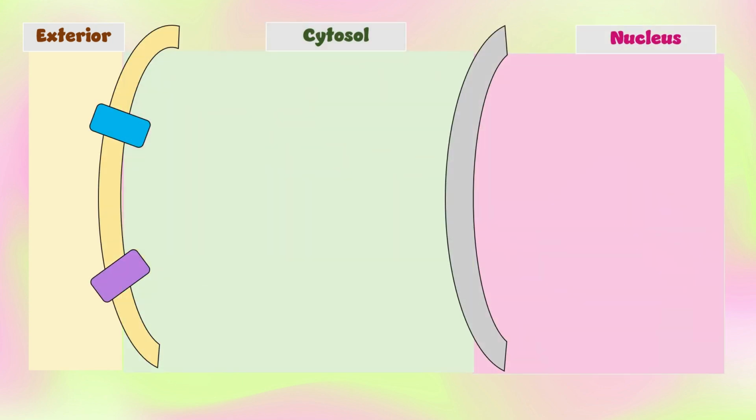This is exterior. This is cytosol. And this is nucleus. Many agents, including neurotransmitters and hormones, act to increase the intracellular level of cyclic adenine monophosphate. Typically, such a ligand binds to its cognate receptor, most often of the 7-transmembrane domain class of receptors.